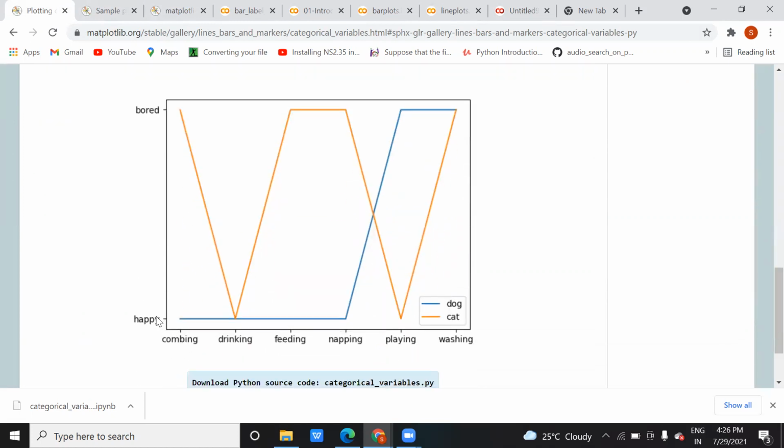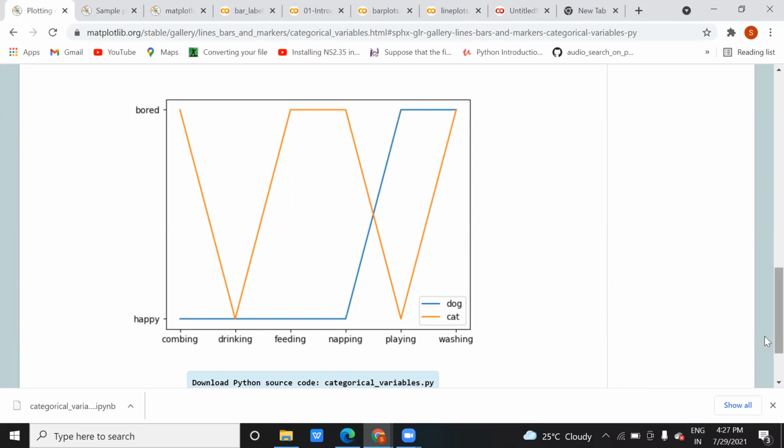Okay, happy, bored. So it can't draw the middle one. Okay, line this one, this one, this one. Okay, bored and happy. So that is your starting and ending. Here bored and here happy.